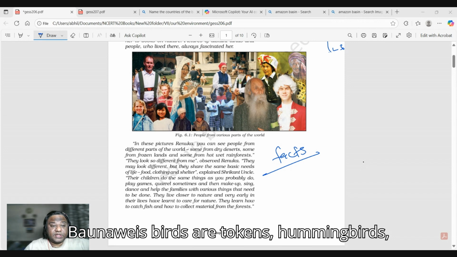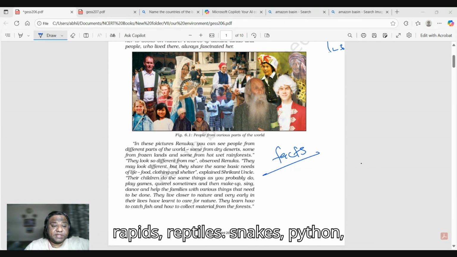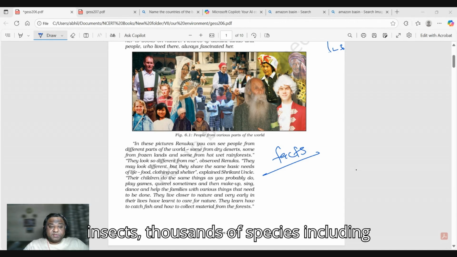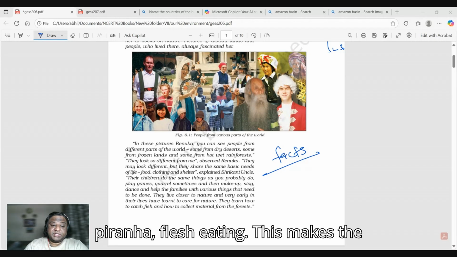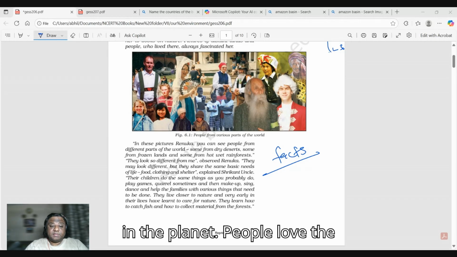Fauna-wise, birds are toucans, hummingbirds, macaws. Animals: monkeys, sloths, tapirs. Reptiles are snakes, python, crocodile, anacondas, boa constrictors. Insects, thousands of species including mosquitoes. Aquatic life, fish such as piranha, flesh eating. This makes the Amazon one of the most biodiverse regions on the planet.